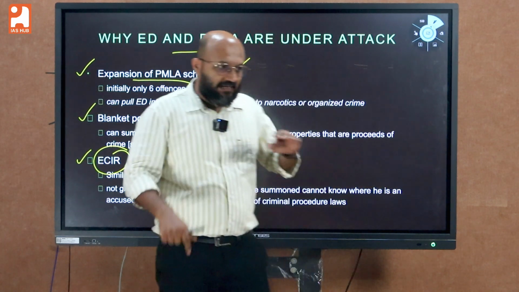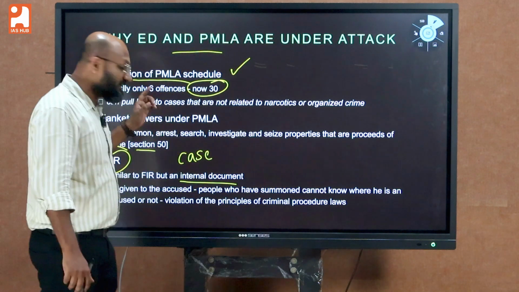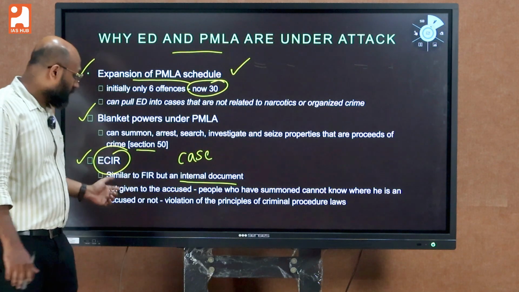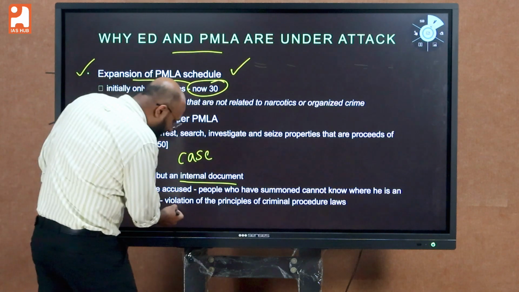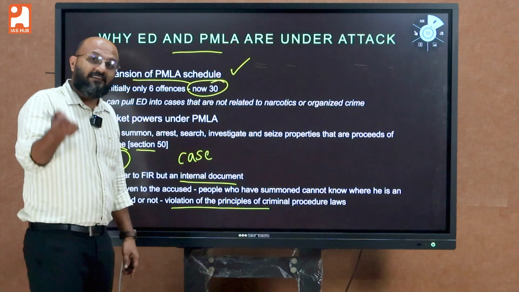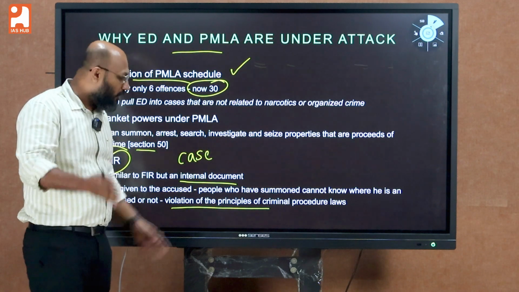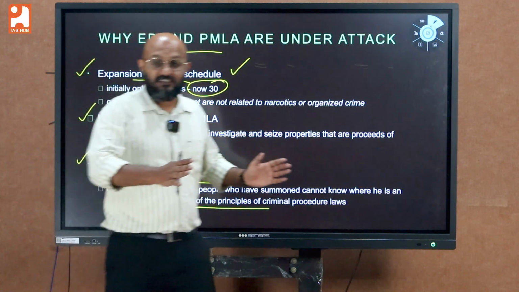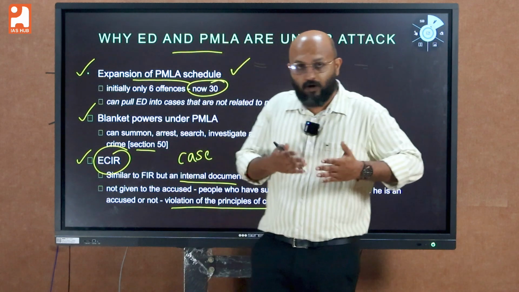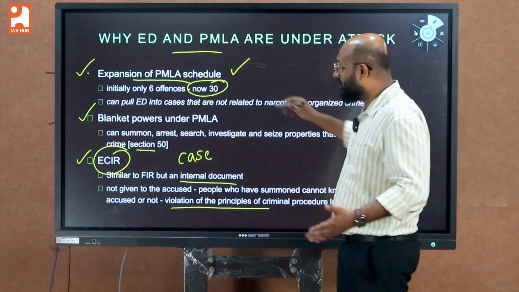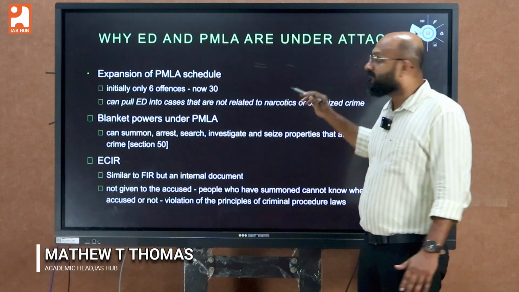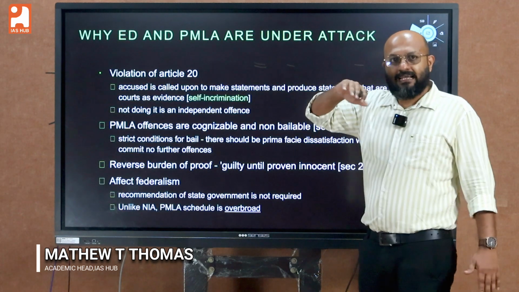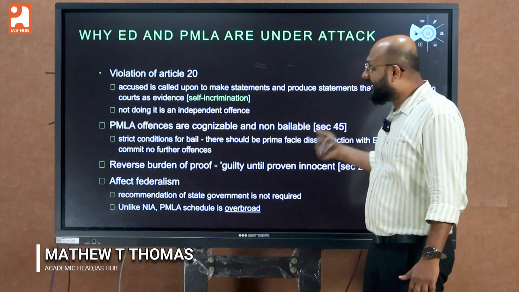As a result, many legal experts consider the nature of the ECIR a grave violation of the principles of normal criminal procedure in almost all systems. So these are some of the valid criticisms associated with the PMLA Act and its usage by the ED.